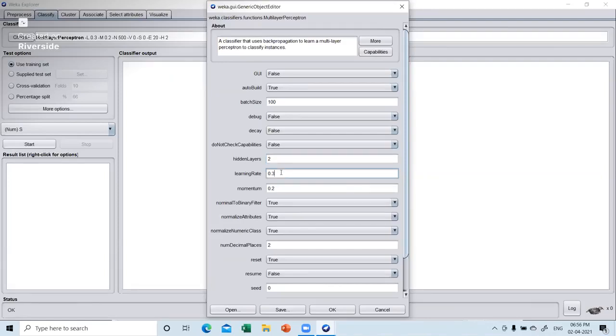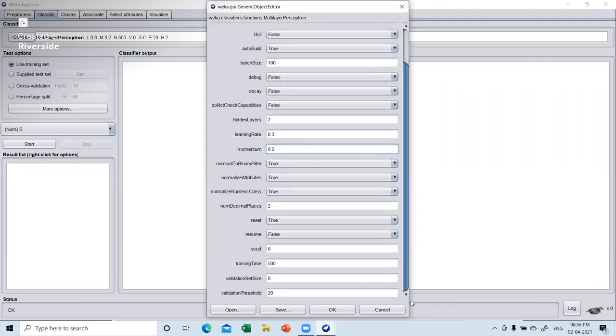Going next, you know what is learning rate, you know what is momentum rate. This also can be changed if you want. This is also one of the factors which you can change and you can check the performance of your model. Now, you don't require the nominal to binary filter. We require normalization, so let us make it true. You want to normalize the attributes by default.